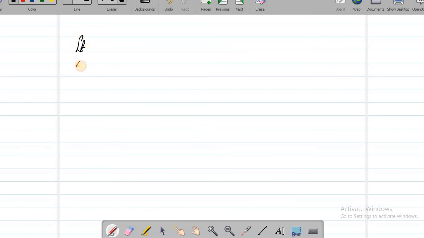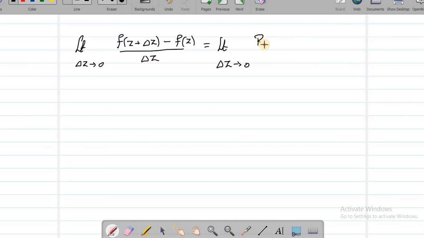What about the limit as delta z goes to 0 of f of z plus delta z minus f of z, by delta z? That is the real part of z plus delta z, minus the real part of z, by delta z.